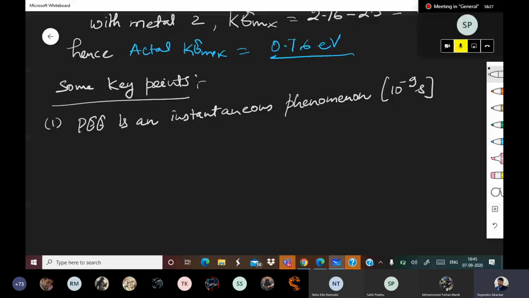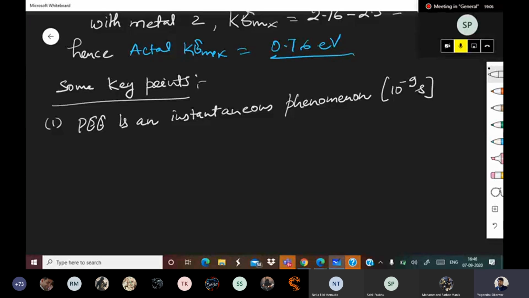If light is coming, photon is falling. Now electron won't be taking time to decide whether I should move out or not, whether I am properly dressed or not. No, nothing like that. The moment it falls, the same moment it comes out. So it's an instantaneous phenomenon. Incidence of photon and ejection of electron both are almost instantaneous. So photoelectric effect is an instantaneous phenomenon. There is no doubt about it.